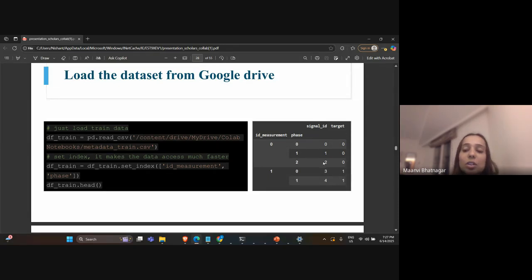In total, 8 lakh data points are there, and this data is divided into training and testing and stored in this training data frame, df_train.